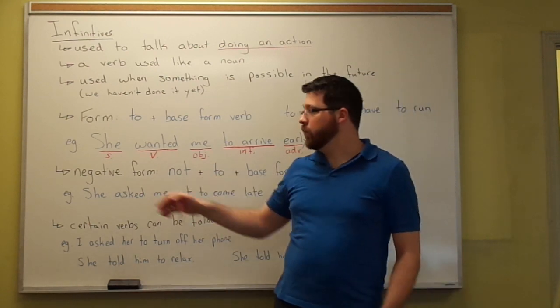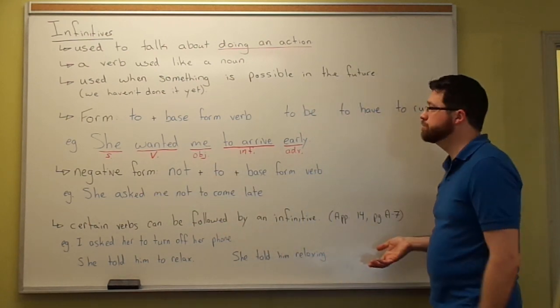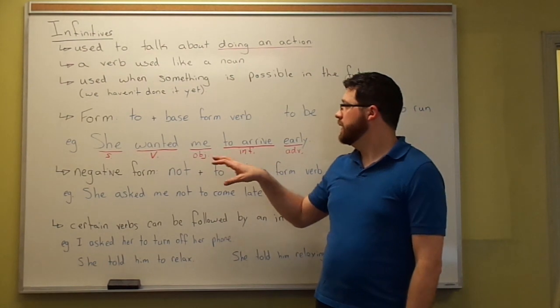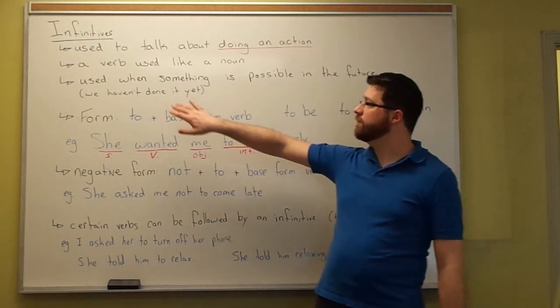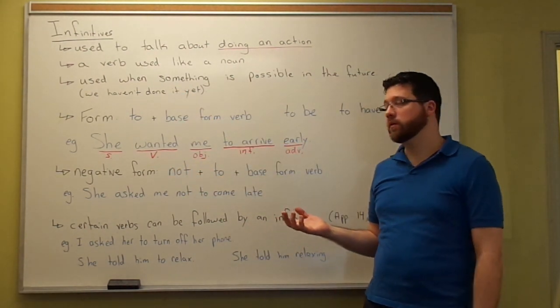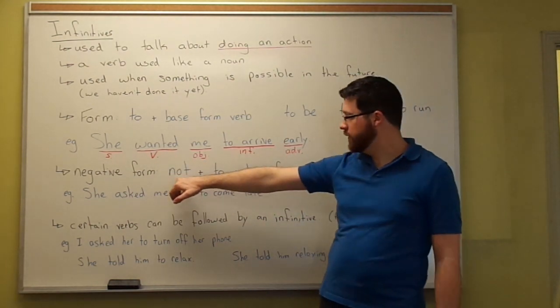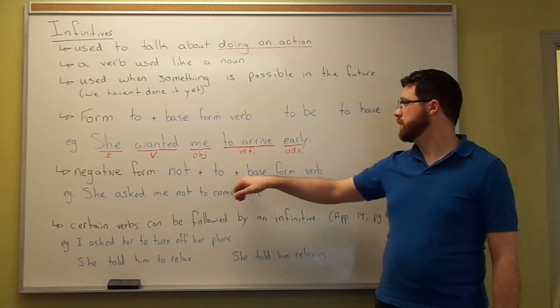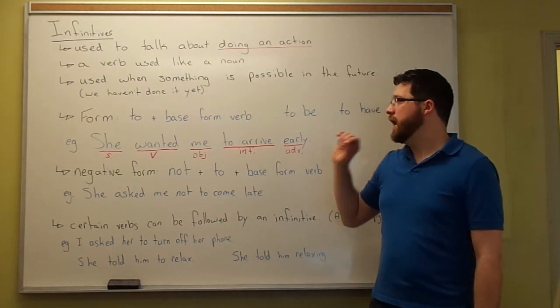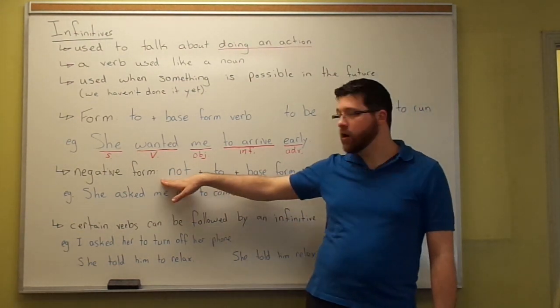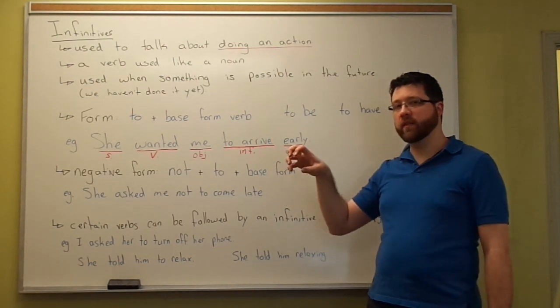Okay. We also have a negative form. And even though our infinitive is a verb, we have a different negative form. We use not to plus our base form verb. And the thing to remember is that not goes with the infinitive.